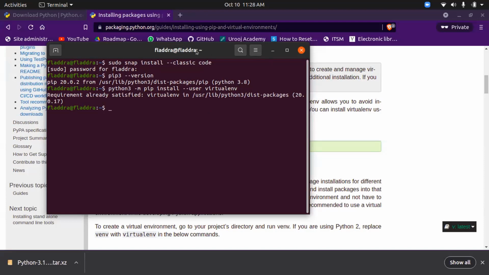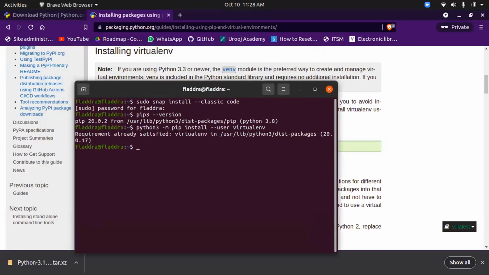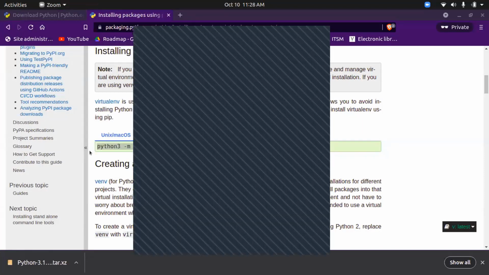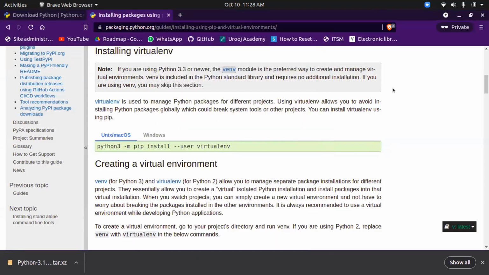Tabish, one question. Is it similar to Angular projects where we install the npm packages? Yeah, it is the same. npm is a package manager for JavaScript, and pip is a package manager for Python.